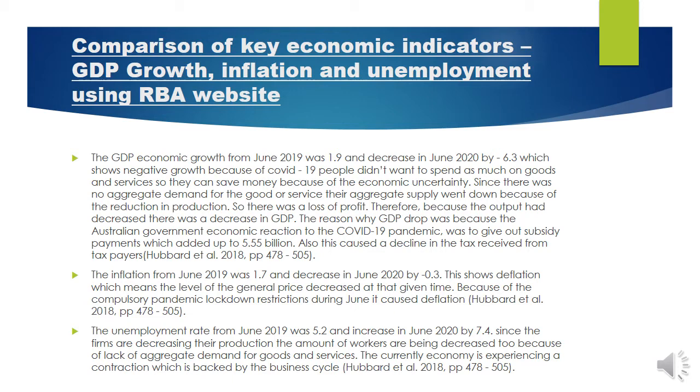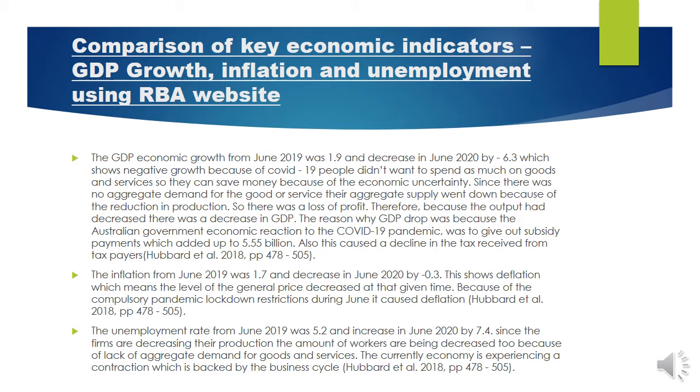The inflation from June 2019 was 1.7 and decreased in June 2020 by negative 0.3. This shows the inflation, which means the level of general prices, decreased at the given time. Because of all the compulsory pandemic lockdown restrictions during June, it caused deflation.